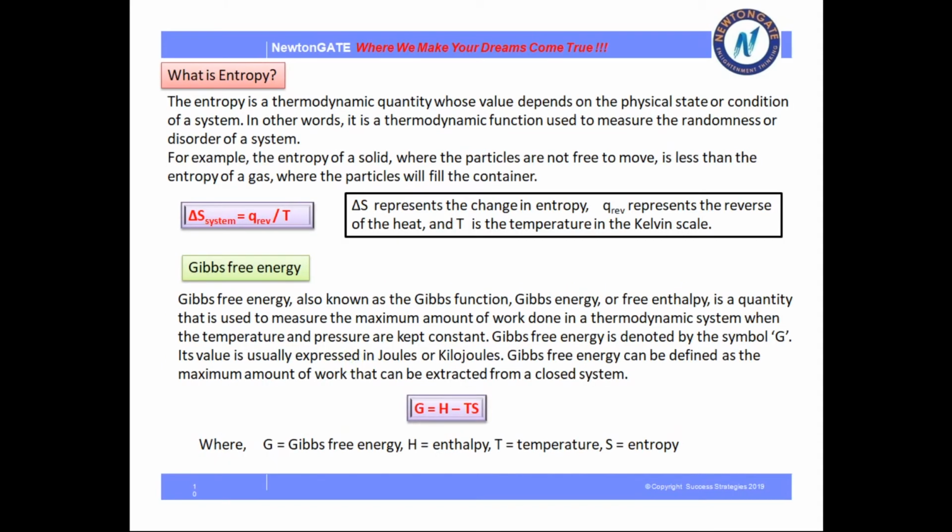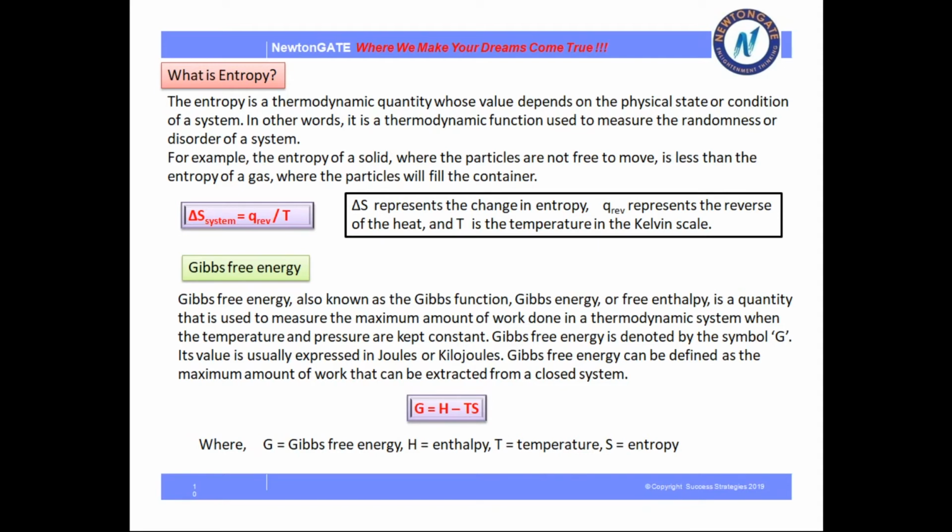Clear? Next is entropy. So, what is entropy? Entropy is a thermodynamic quantity whose value depends on the physical state or condition of a system.